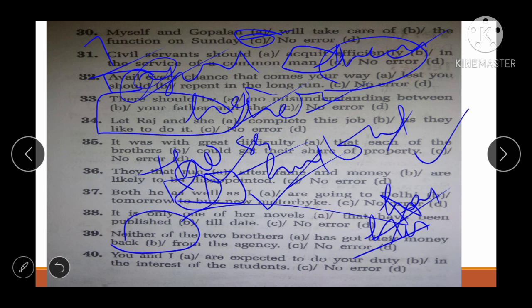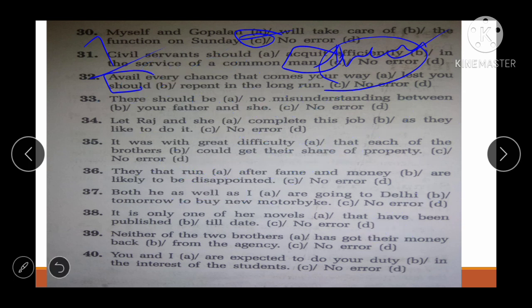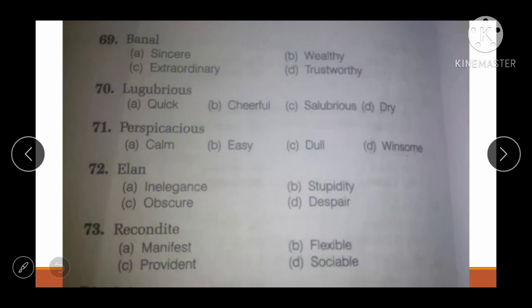No error. Next one is: you and I are expected to do your duty in the interest of the student. See, friend, you and I are expected to do your duty, nahi, our duty, right, our duty. See, friend, we have completed the pronoun errors too. Okay, so here are the questions which I asked you yesterday of vocabulary portion. Let's see what all are the answers of these questions.